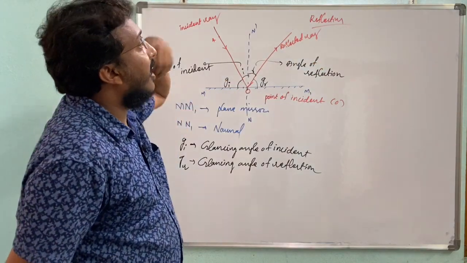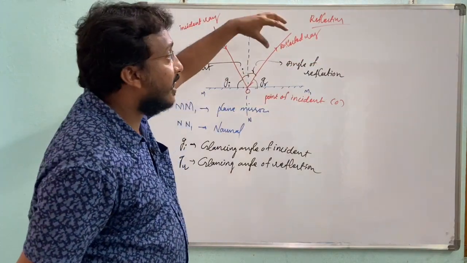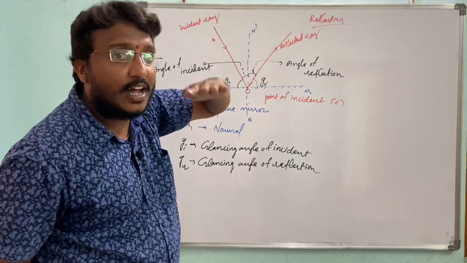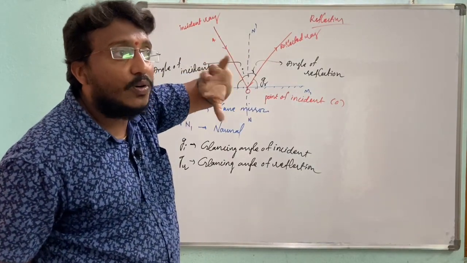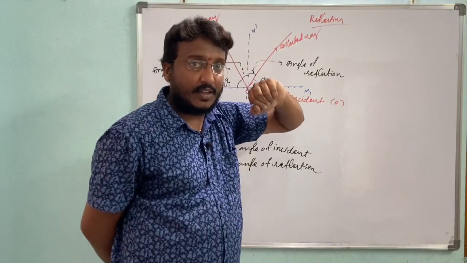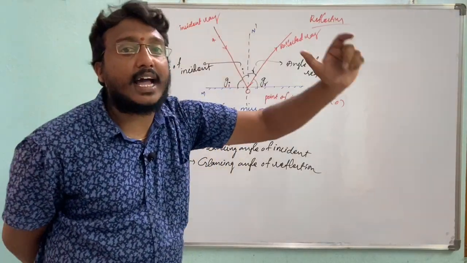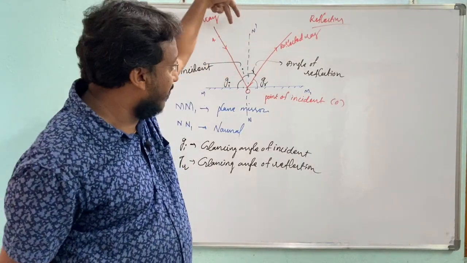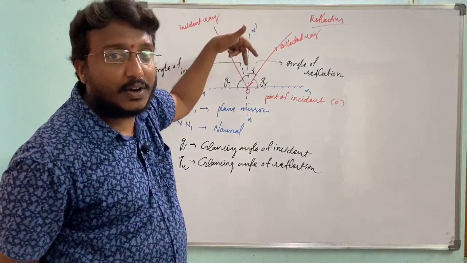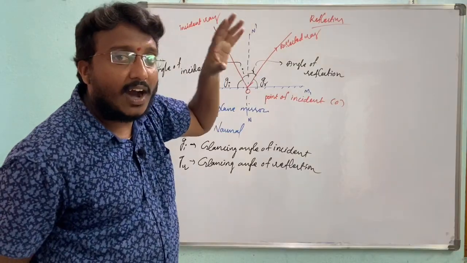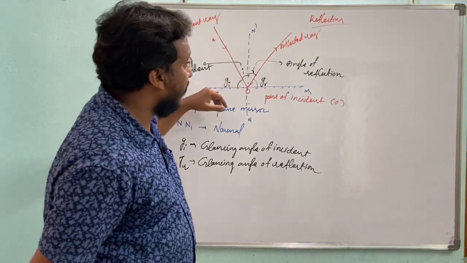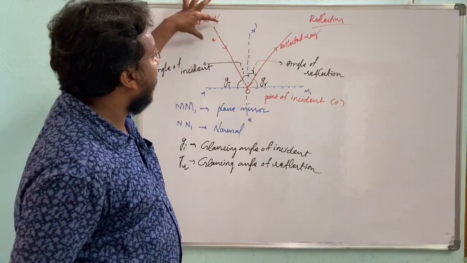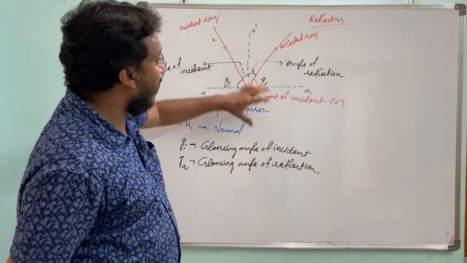Once again I will recall that reflection means rebounding of light. Reflection is the phenomenon of the rebounding of light when it strikes a plane surface, a smooth surface like a mirror. Here we have some important terms.